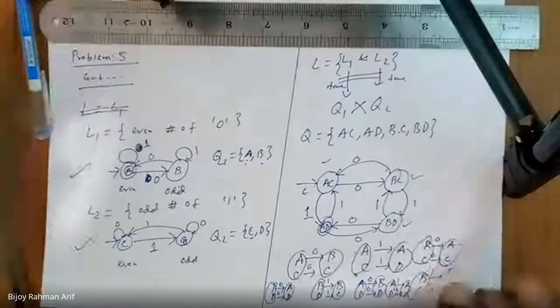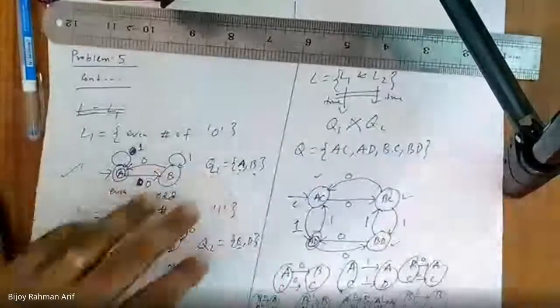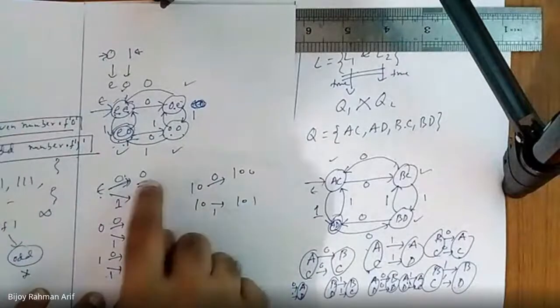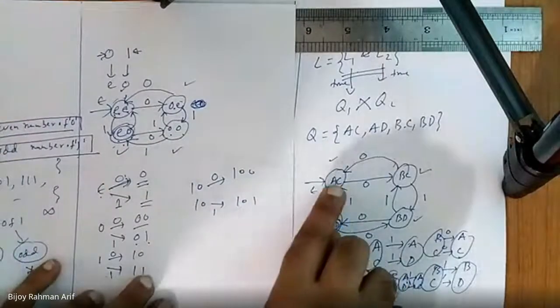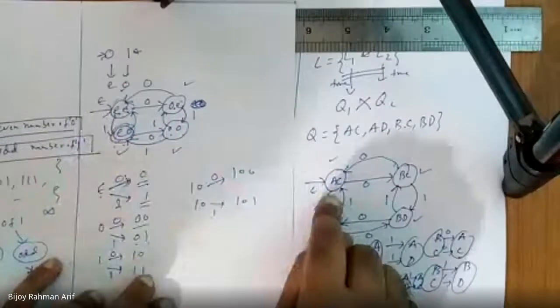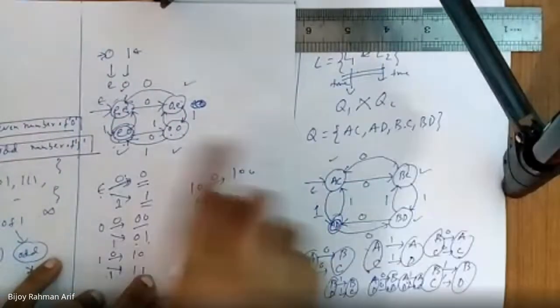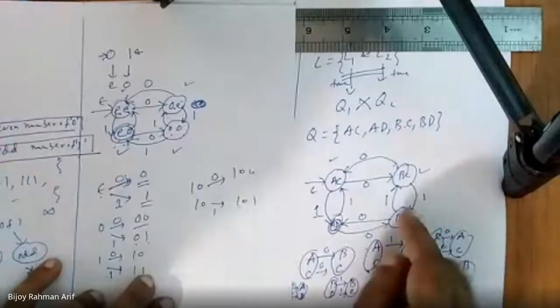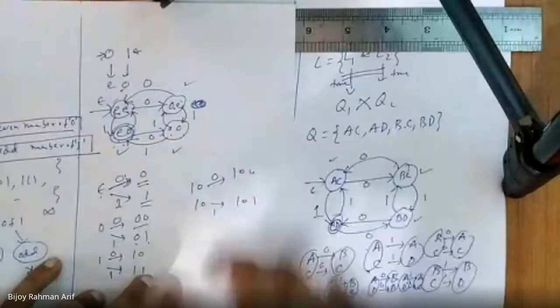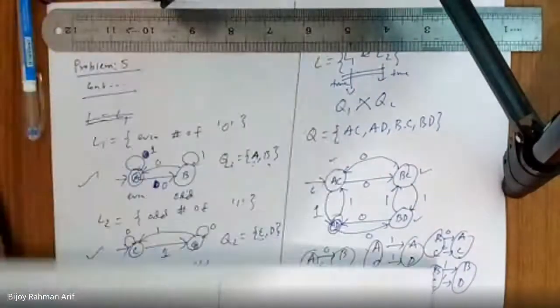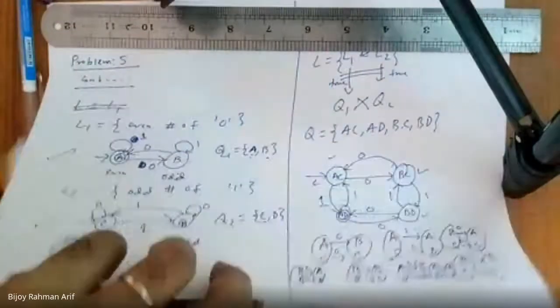So the previous one and this one are absolutely the same finite automata. They don't have any difference. If you put E instead of A and C, and 0 instead of B and D, you will get the same one. So they are identical, but we have solved them in two different ways. Do you have any more questions?